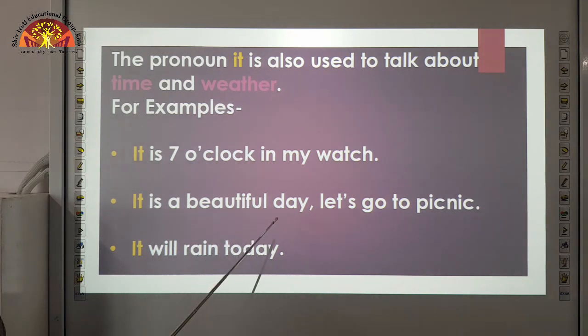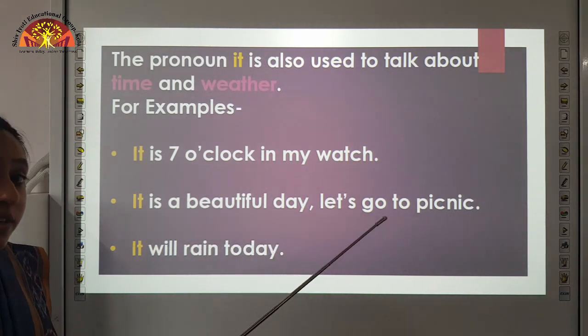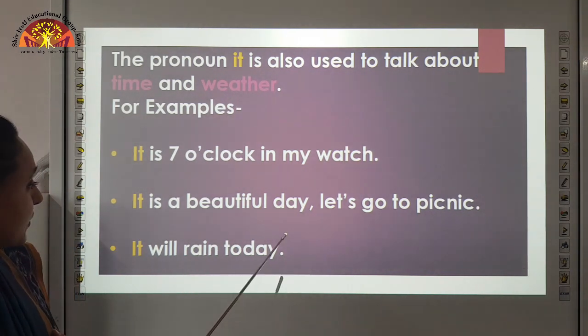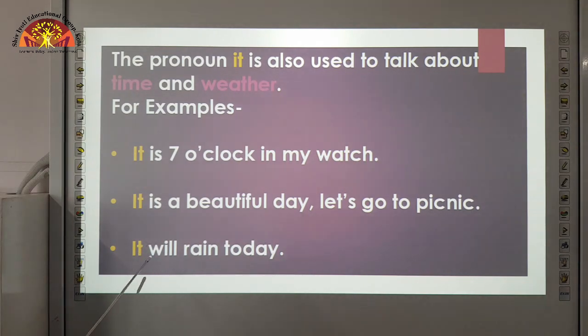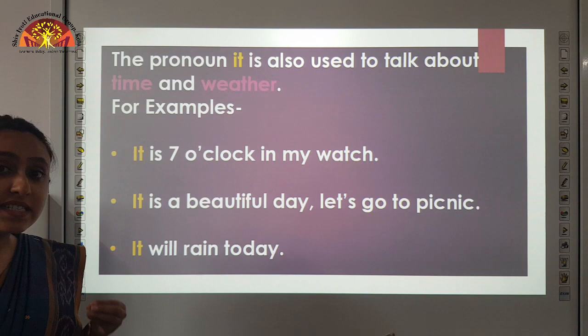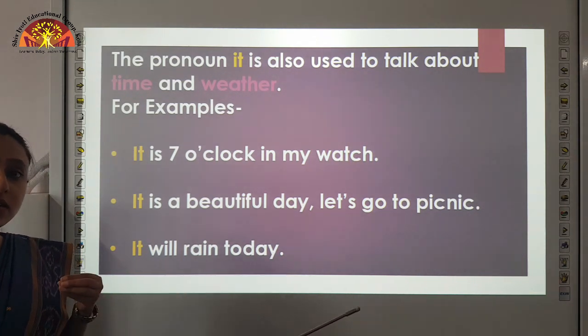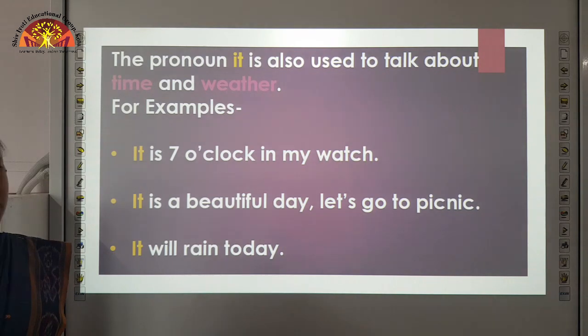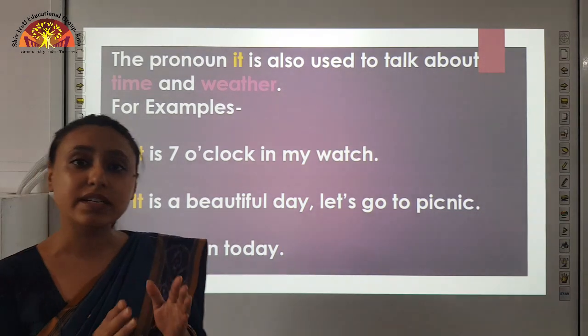It is a beautiful day. Let's go to picnic. So here we are talking about beautiful day. अच्छा beautiful day कब होगा? जब बहुत अच्छा weather होगा. So हमें वेदर के बारे में बात करनी है। Here we are talking about weather, so we use the pronoun it. Next, it will rain today. Here also we are talking about rain. Rain is a part of a rainy season. It is also telling us the weather condition. So which pronoun we use here? The pronoun it.